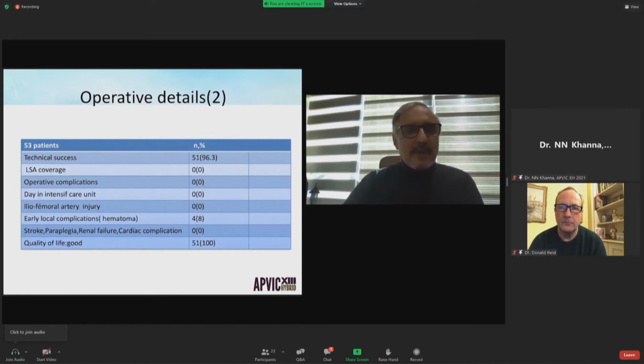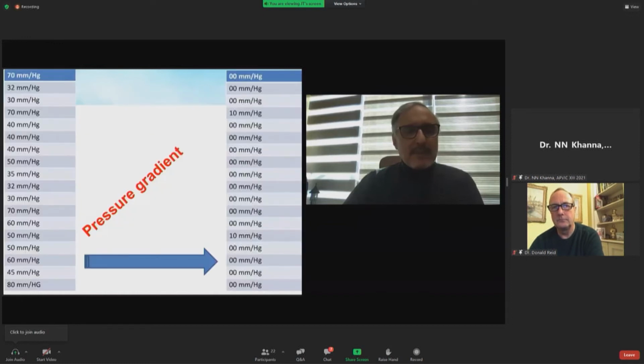There was no left subclavian artery coverage, no operative complications, no day in intensive care unit, no femoral artery injury. One patient was treated medically. There was no stroke, no paraplegia, no renal failure, and no cardiac complications. And the quality of life was good in all the patients.